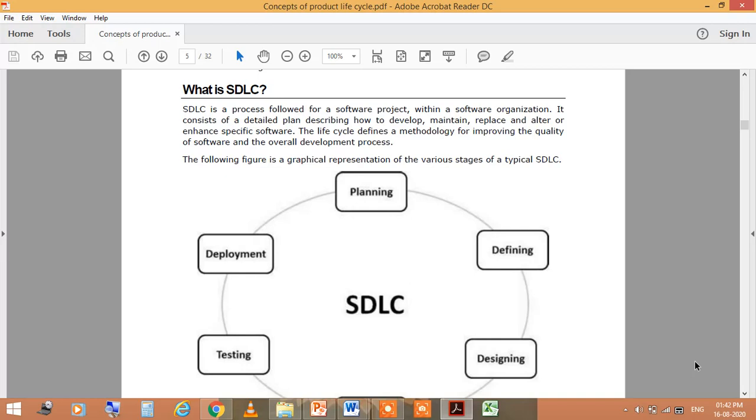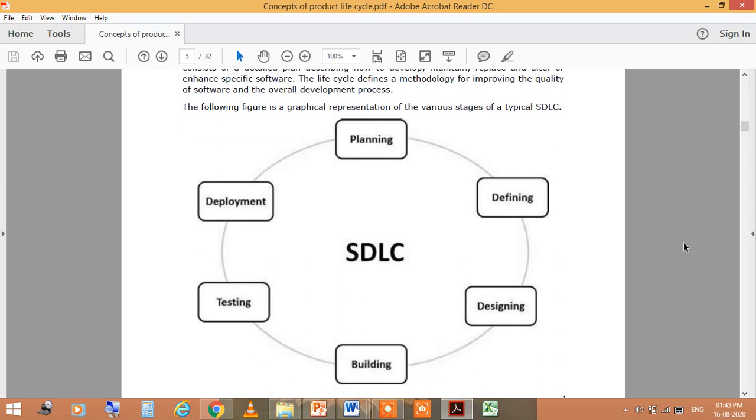Okay, so in this there are various phases like develop, maintain, replace, alter or enhance specific softwares. These we can do in a detailed manner. So here we will discuss about these phases, and this life cycle defines basically a methodology for improving the quality of the software and the overall development process. So you can see there is a figure which is the graphical representation of various stages of a typical SDLC, software development life cycle.